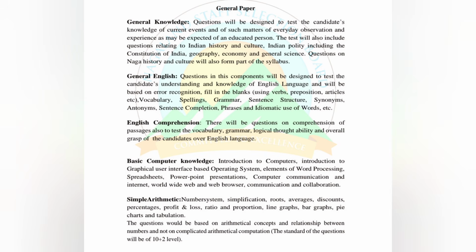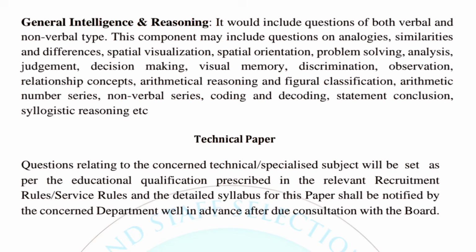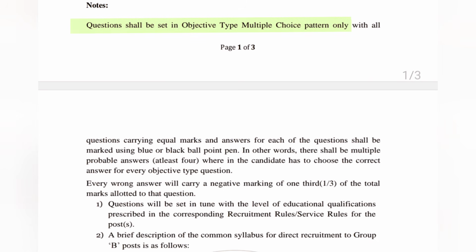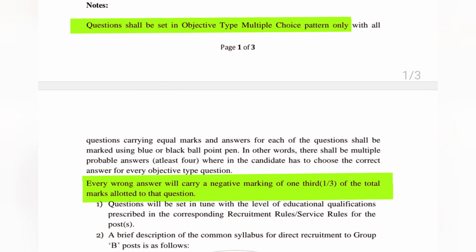For example, for general paper, we will have general knowledge, general English, English comprehension, basic computer knowledge, and simple arithmetic, and general intelligence and reasoning, including technical papers. Also note that the questions shall be set in objective type multiple choice pattern only, and every wrong answer will carry a negative marking of 1:3 of the total marks allocated to that question.